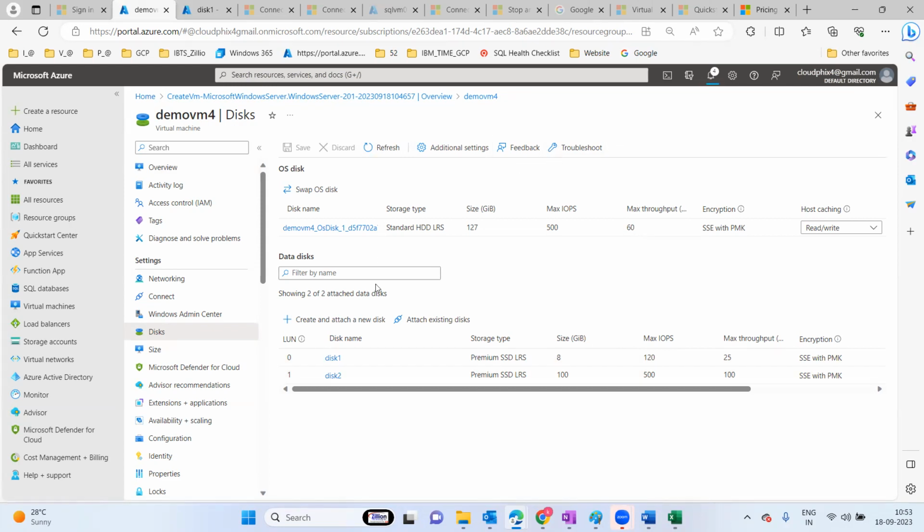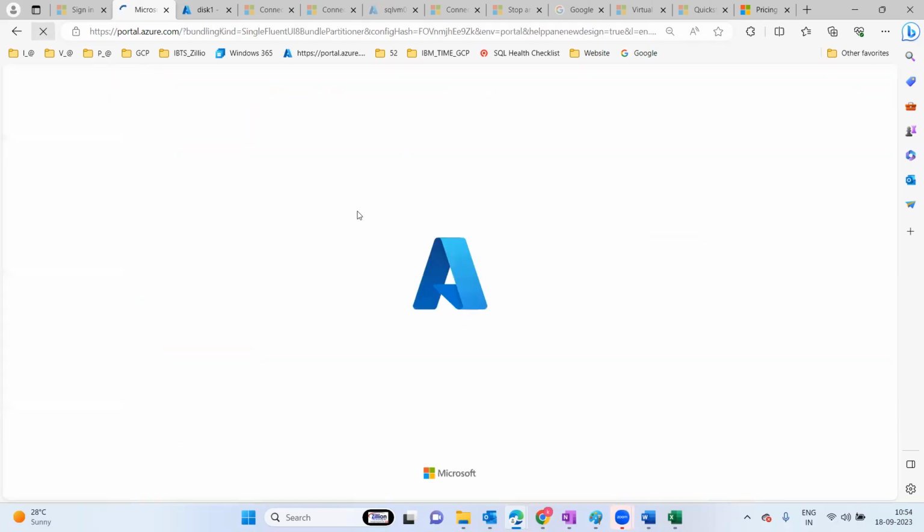So before increasing, increase only a small percentage. Otherwise, if you increase by 200 GB and later want to compress the disk size, it won't work. Make sure of that.